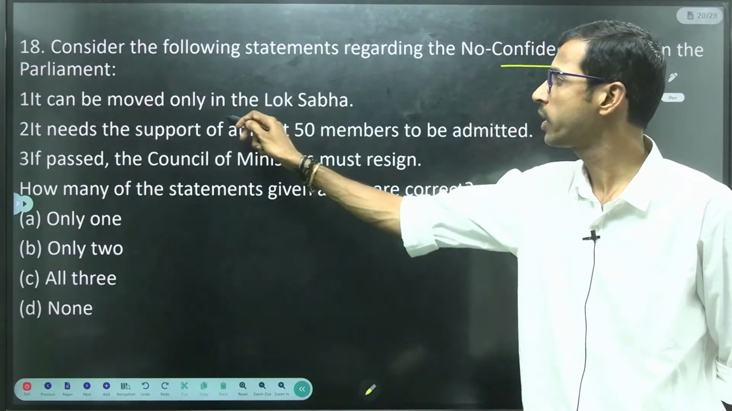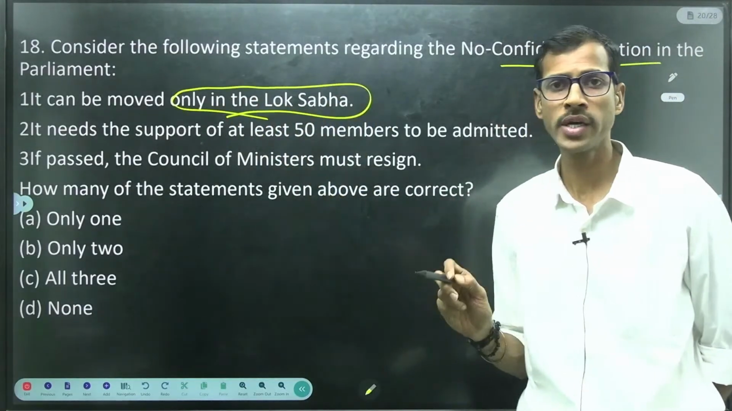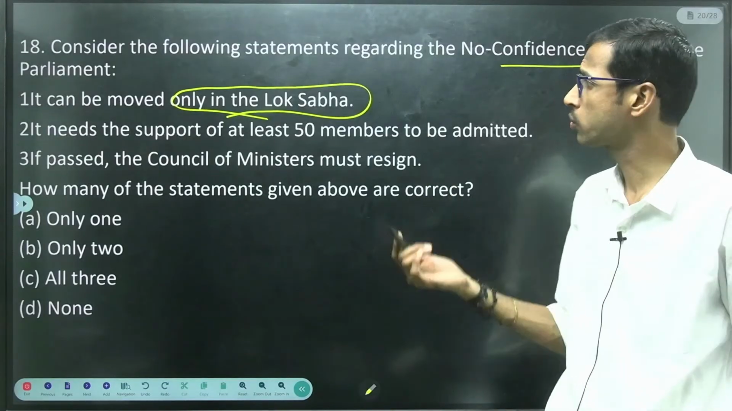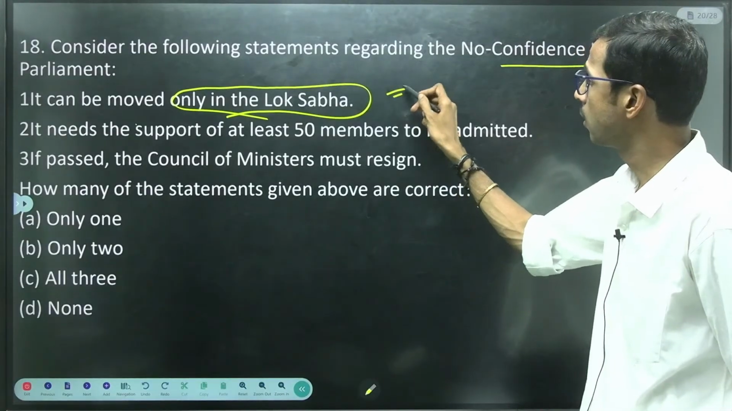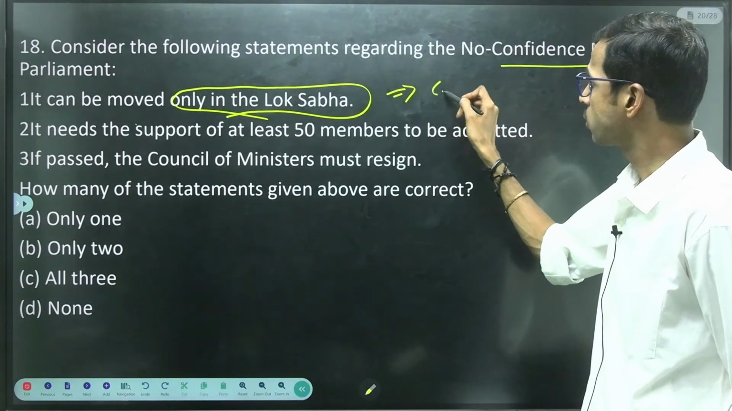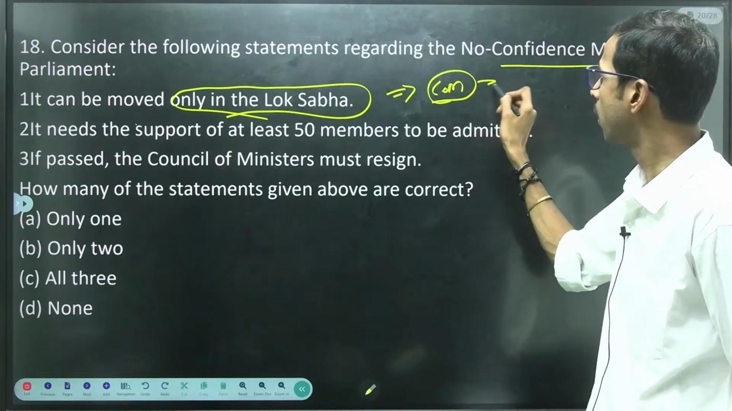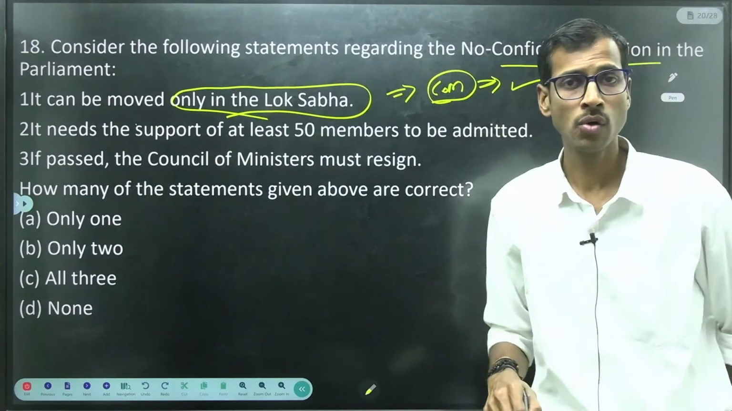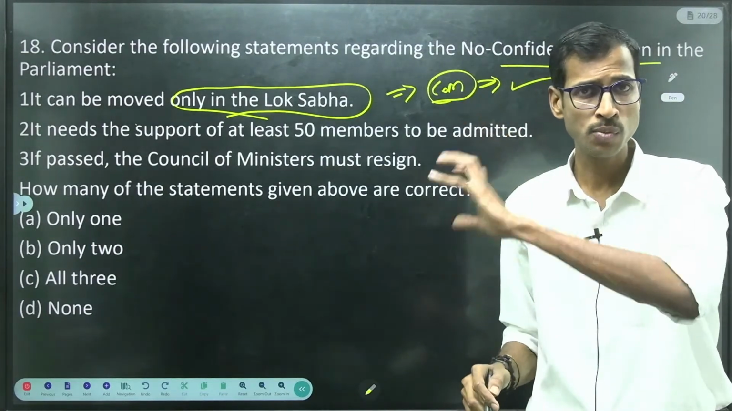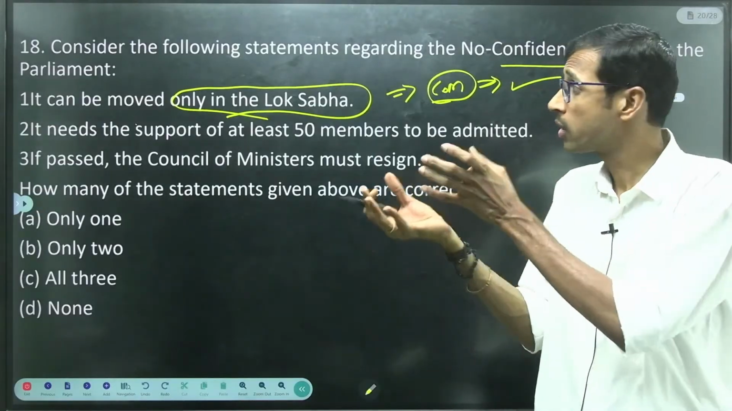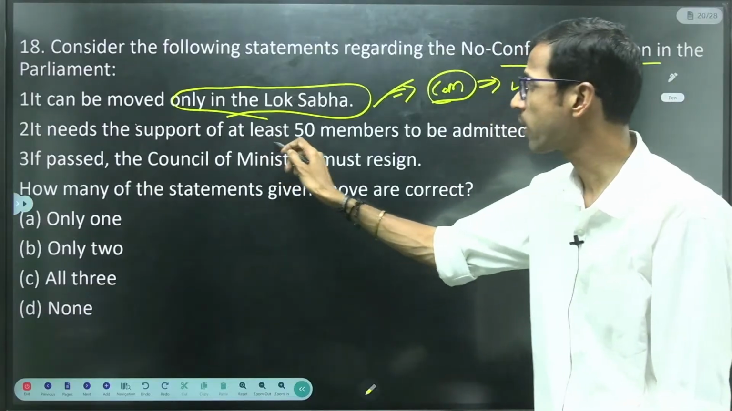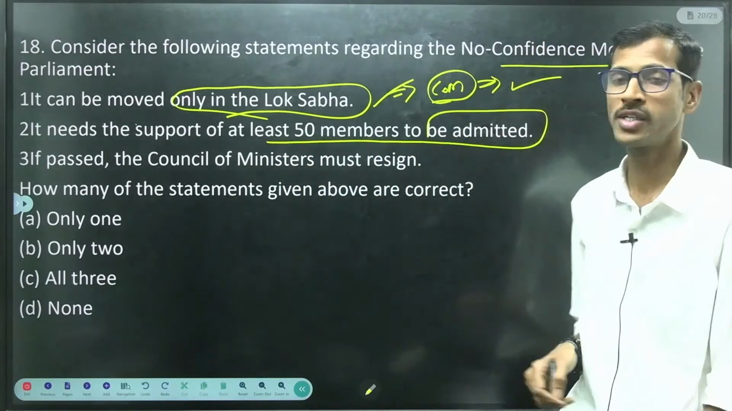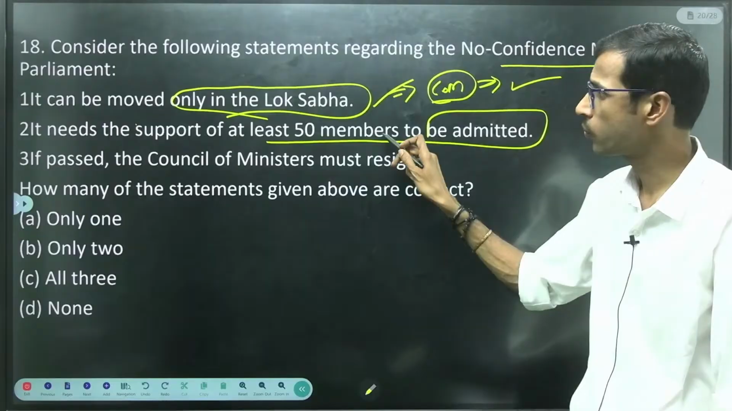Next, consider the following statements regarding the no confidence motion in the parliament. It can be moved only in the Lok Sabha, right? A no confidence motion is moved only in the Lok Sabha. Why is that? The reason is that the Council of Ministers are collectively responsible to the Lok Sabha only, right? So that is the main reason. It needs the support of at least 50 members to be admitted, right? So this is also very important.